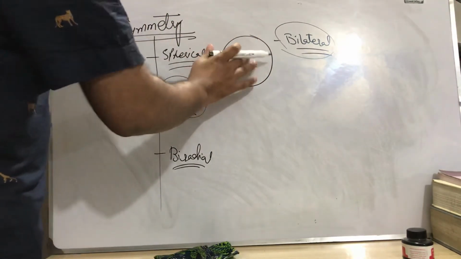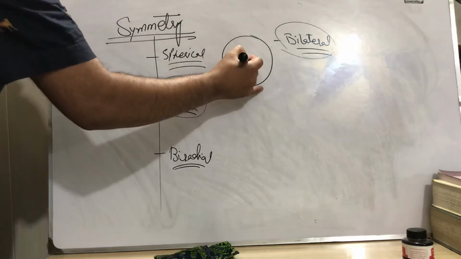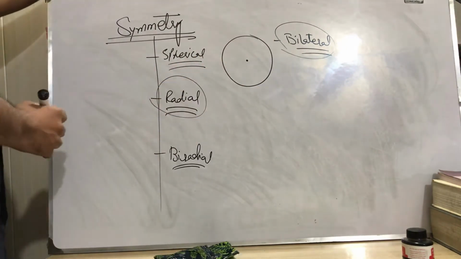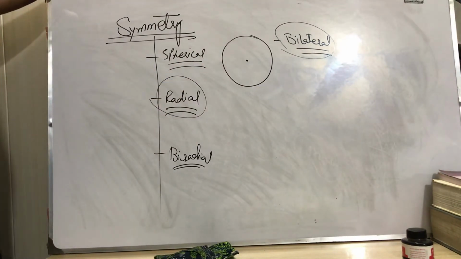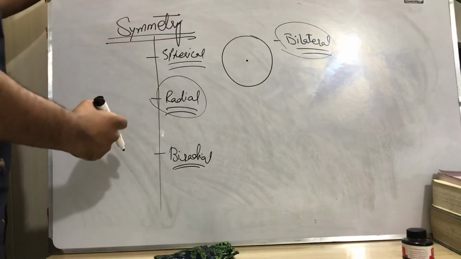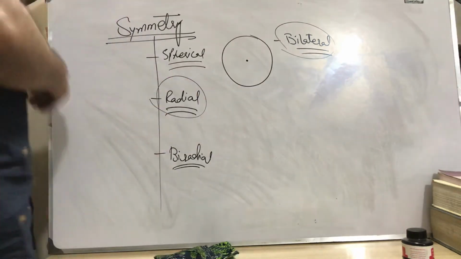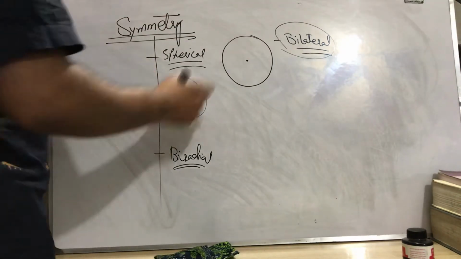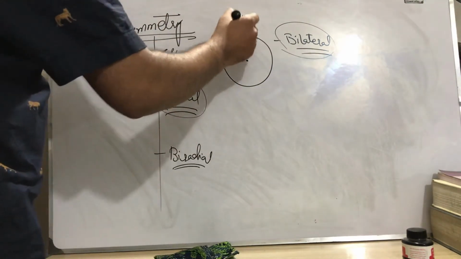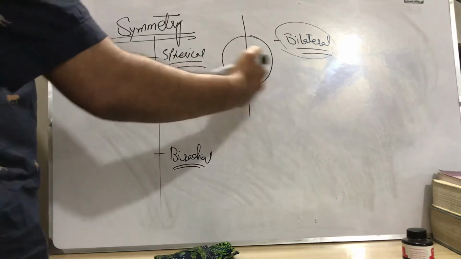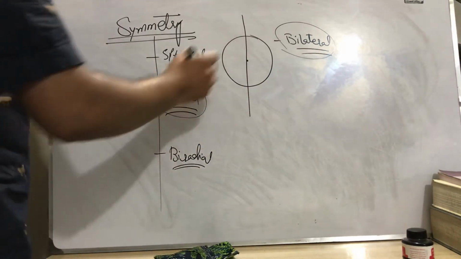This is an organism and this is its center. In spherical symmetry, the animal can be divided into two equal halves by passing any plane, but the plane must pass through its axis. So we can say it divides into two equal halves.